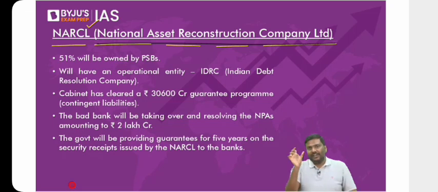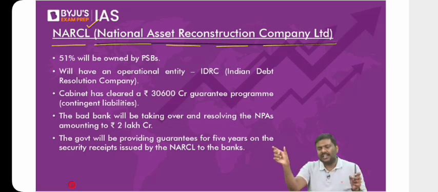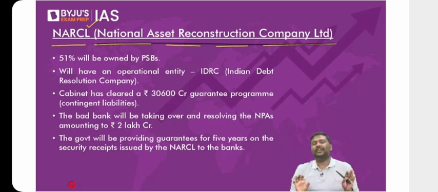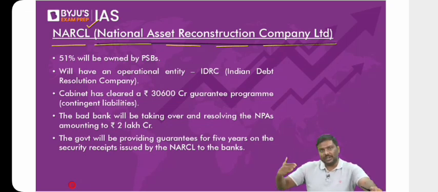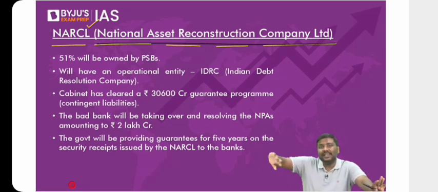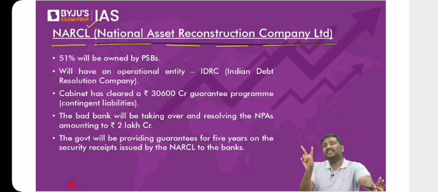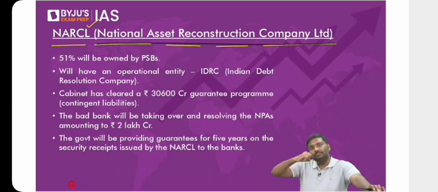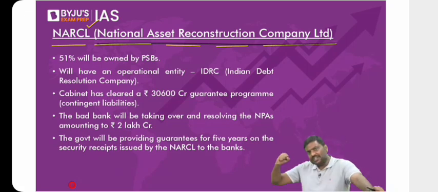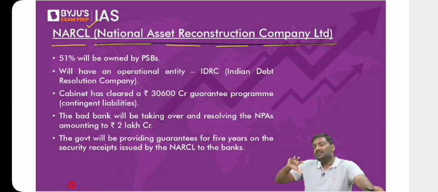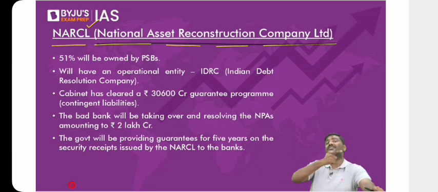First point, whenever you talk about a bad bank in India, the name is simply NARCL, proposed by the Government of India. The majority of the ownership in NARCL is with public sector banks. 51% of the ownership in NARCL is with the public sector banks, remaining is with the private sector. Second, what does this NARCL do? It will take away NPAs from the banks. Have patience, listen to the model first. It will purchase the NPAs from the banks, try to sell them in the market to one more entity called IDRC, and give the returns to the bank.